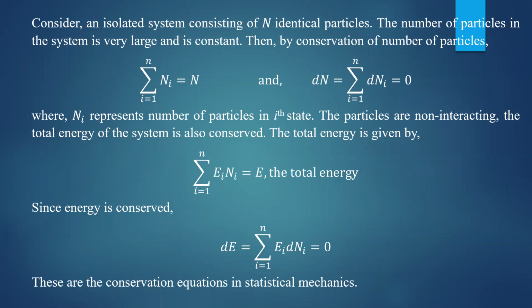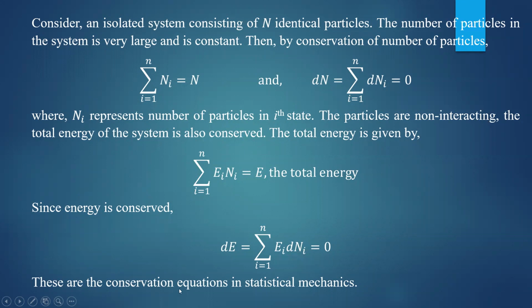Already you have discussed that. Similarly, we have the conservation of energy in the system. The total energy is given by this expression, that is summation of Ei ni, equal to the total energy E. Since energy is conserved, the energy should be constant. There should not be any change in energy. That's why the change in energy dE should be equal to 0. And that dE is given by summation of Ei dni, that should be equal to 0.